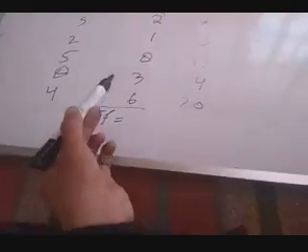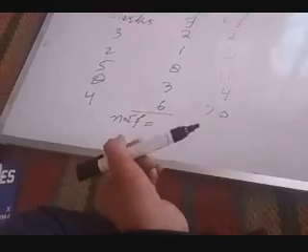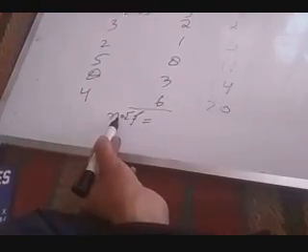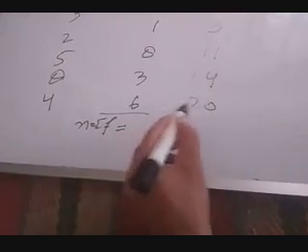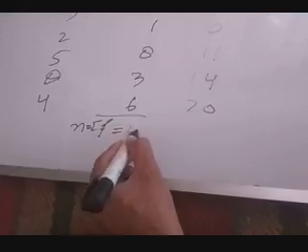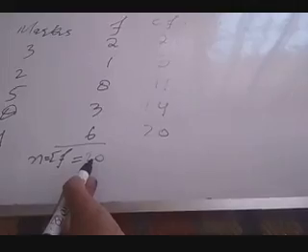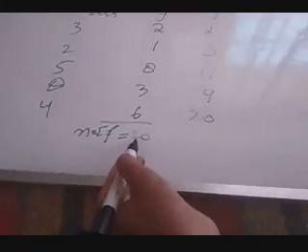In case of individual series we take the number of observations, but in case of discrete or continuous series, n is summation f, because n equals summation f equals 20. Now here n is 20, so is it odd or even? Here n is even, so you have to take the median equal to